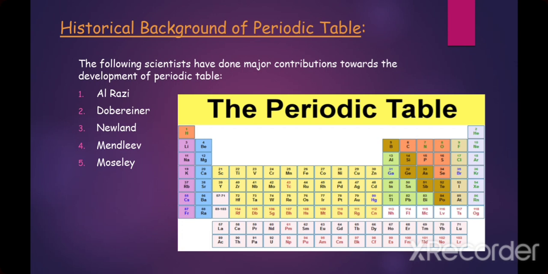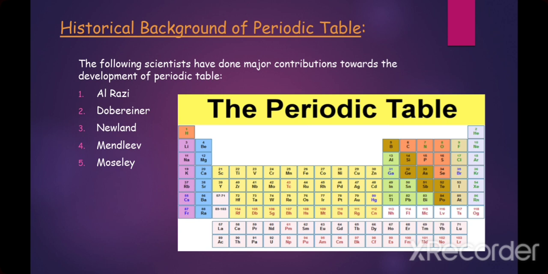Historical background of the periodic table. The following scientists have made major contributions towards the development of the periodic table. Number 1. Al-Razi. He classified the elements on the basis of physical and chemical properties of the substances. Number 2. Dobereiner. He was a German chemist.